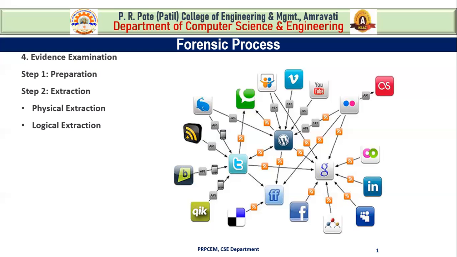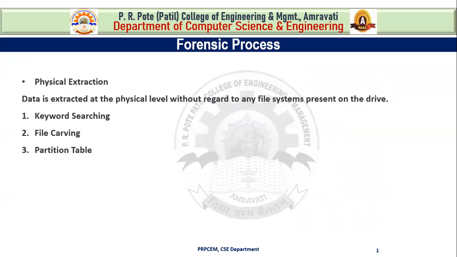Now let's see physical extraction and logical extraction in detail. First one is physical extraction. In physical extraction, data is extracted at the physical level without regard to any file system present on the drive, whether it is FAT, that is file allocation table, or NTFS.